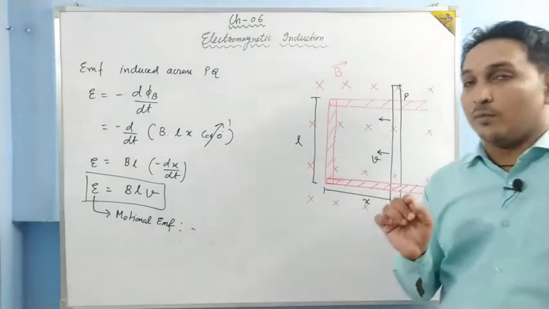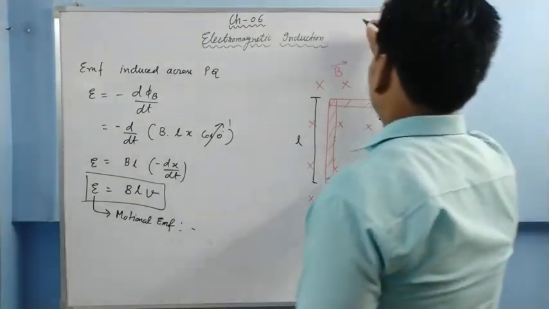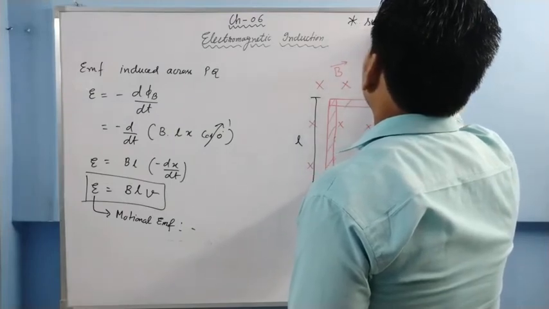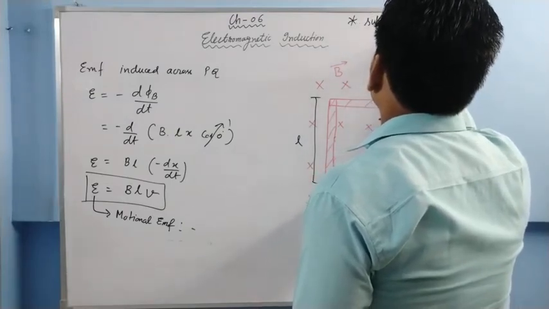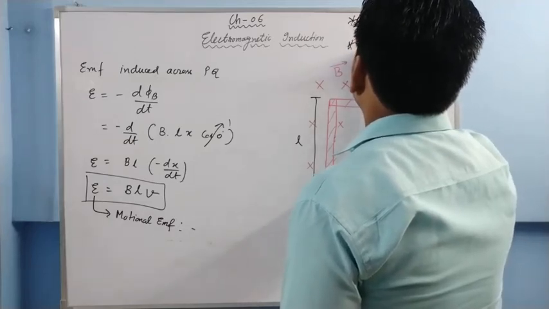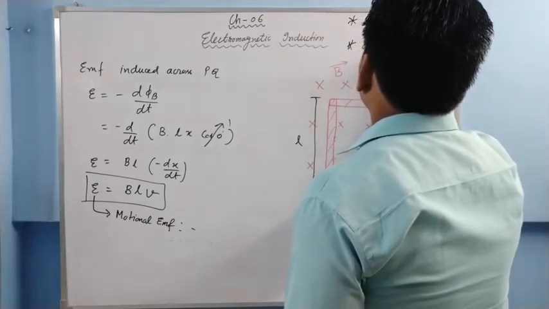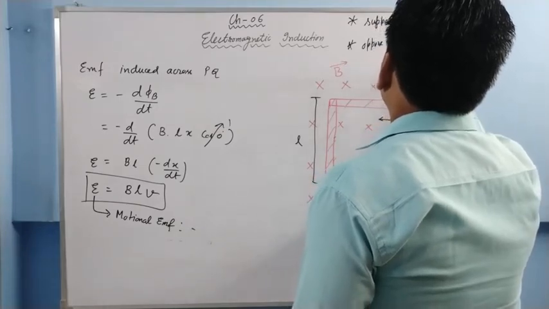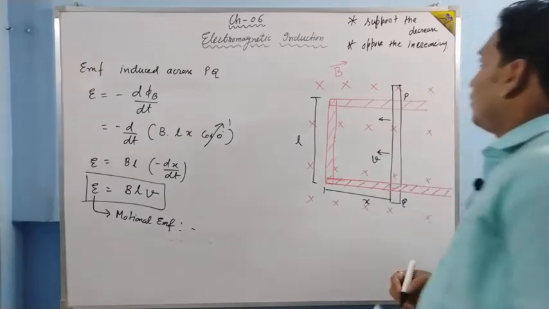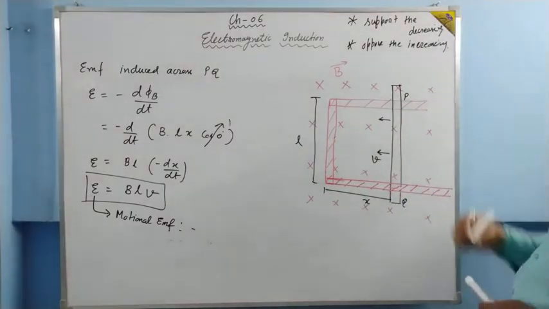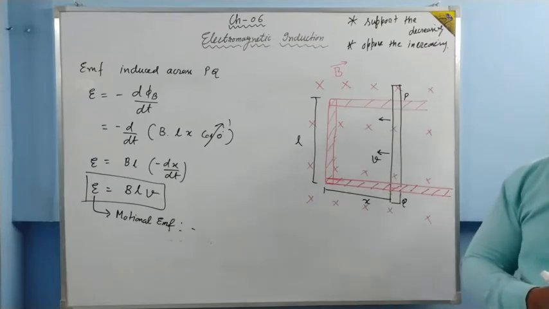Just remember one punch line of this chapter: support the decreasing and oppose the increasing. Support the decreasing, oppose the increasing.